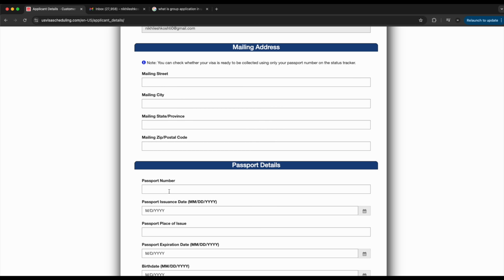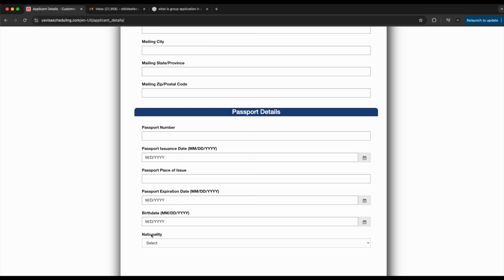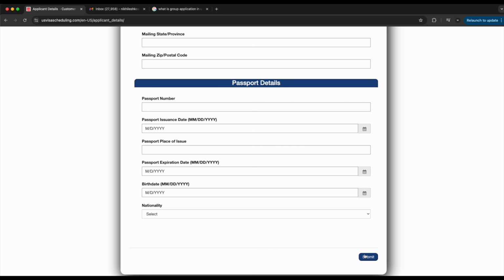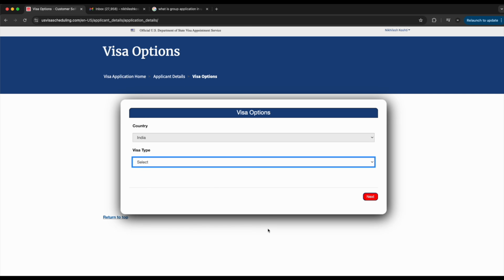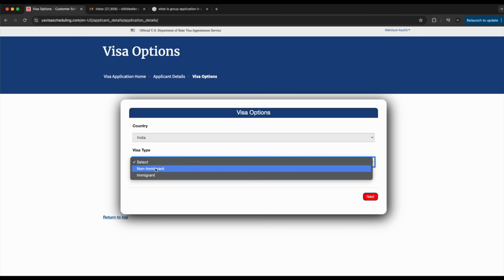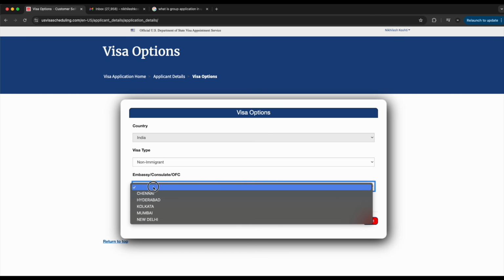So this passport number would be the primary applicant's passport number. You need to add passport number, issuance date, all the passport related information including nationality, and then click on submit. If you click on submit, it will ask for country and then visa type. It would be non-immigrant visa if you're applying for a tourist, then an embassy.